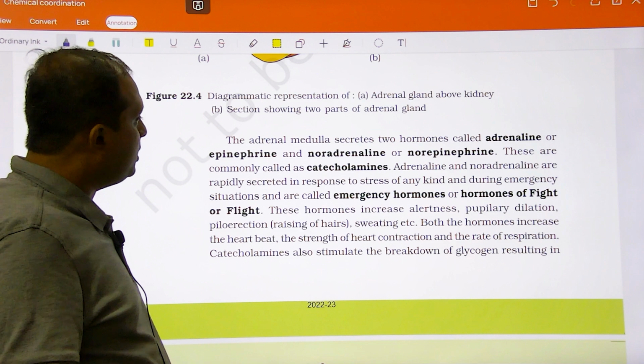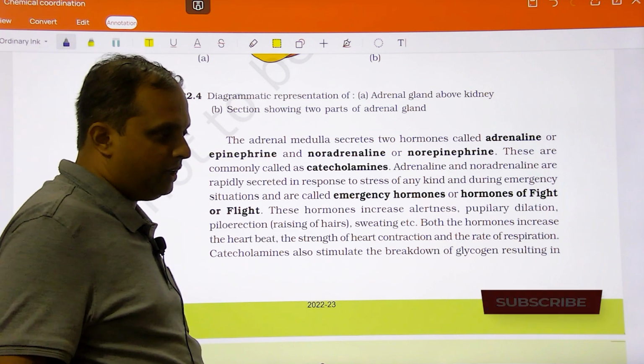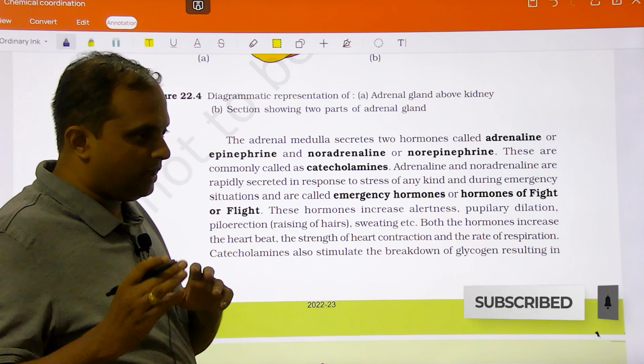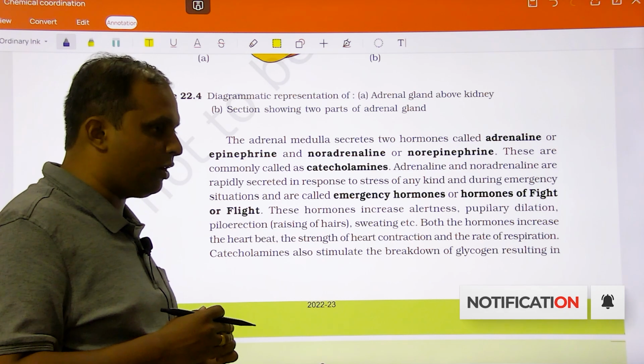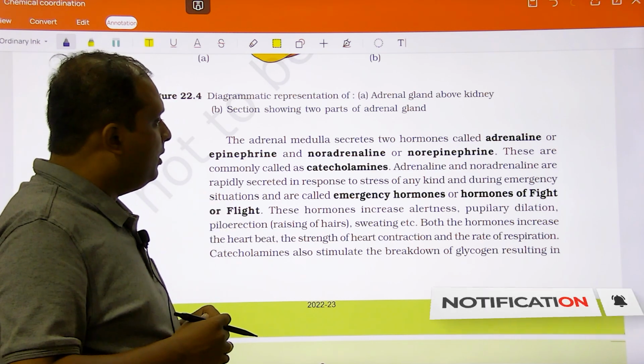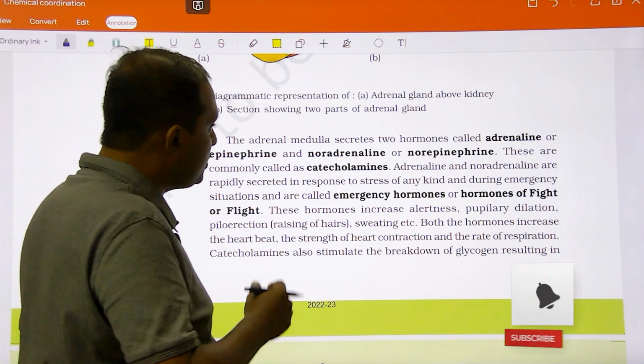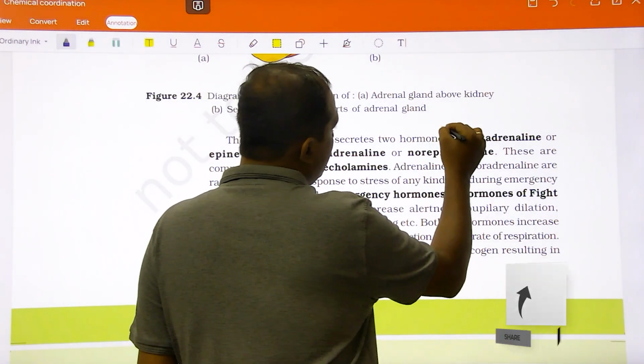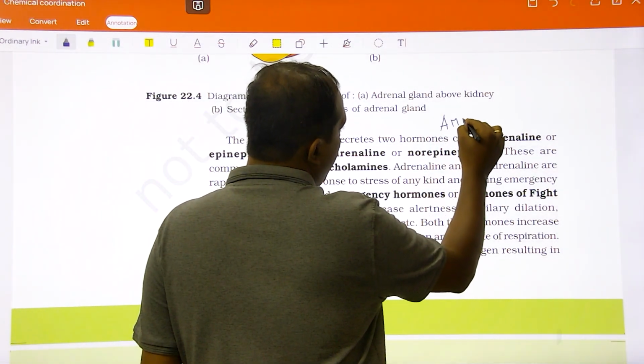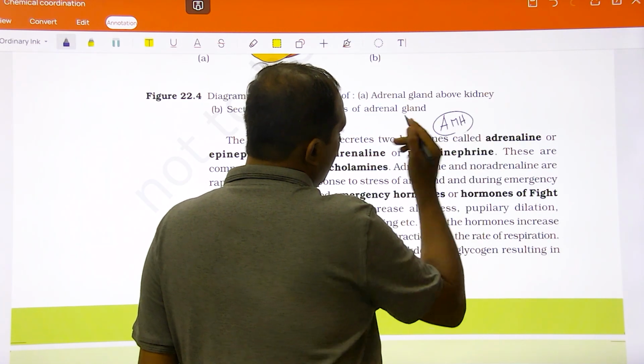We have talked about adrenal cortex. Adrenal gland has got two layers, outer layer cortex, inner layer medulla. The inner layer is adrenal medulla, which is going to produce a hormone called as adrenal medullary hormone. It is called as AMH, adrenal medullary hormone.